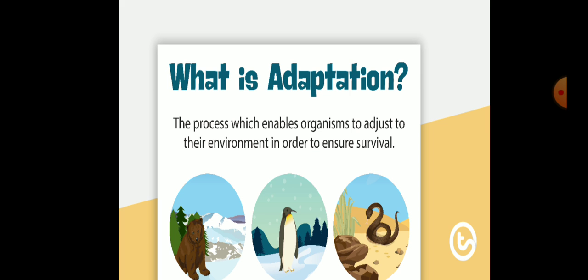extremely cold. And this camel and this penguin have adopted something special for their survival in that diverse climatic condition. So these animals have developed special features to protect themselves against the extreme hot or cold condition, like hot in the desert area and cold in the polar region. This special feature that the living organisms have developed is the result of the long process of evolution. Evolution means the duration of change.